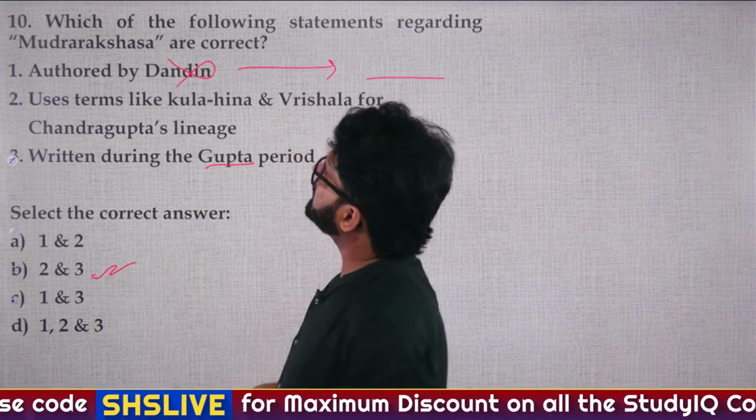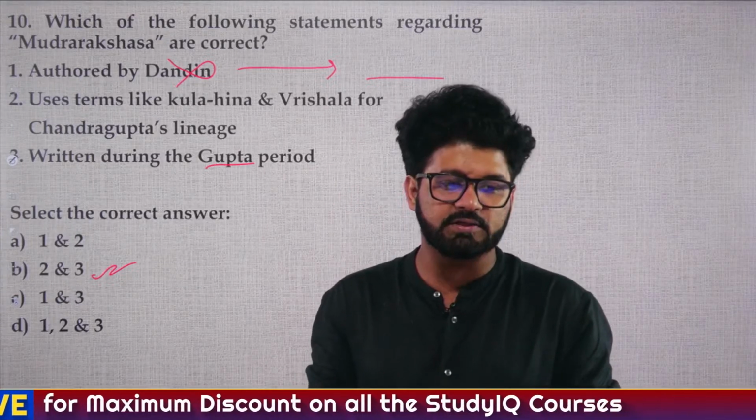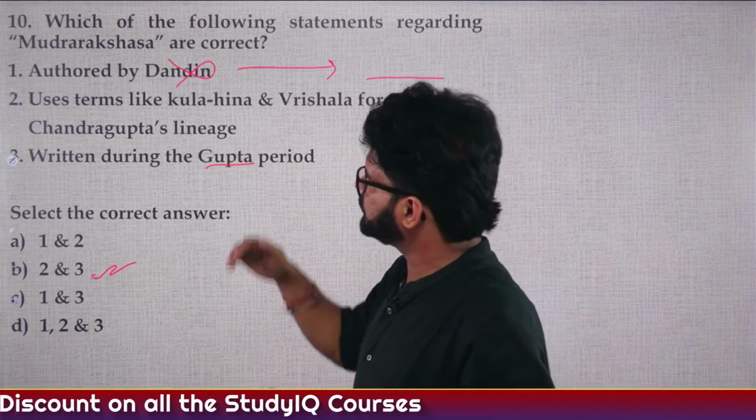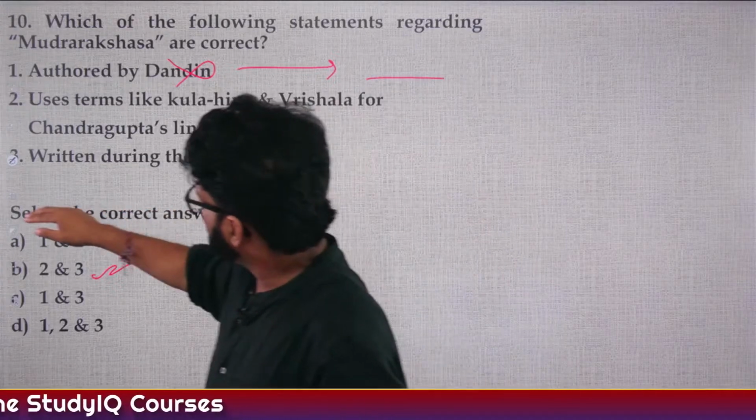First statement is wrong. Dandin is not the author. The author, as Dark and Manisha are saying, Vishakha Datta is the author of Mudra Rakshasa. Very good.